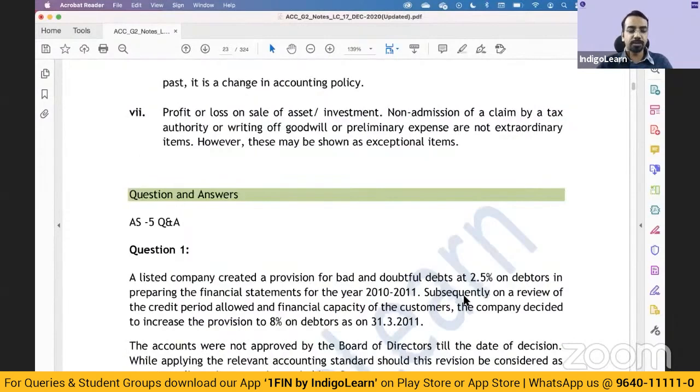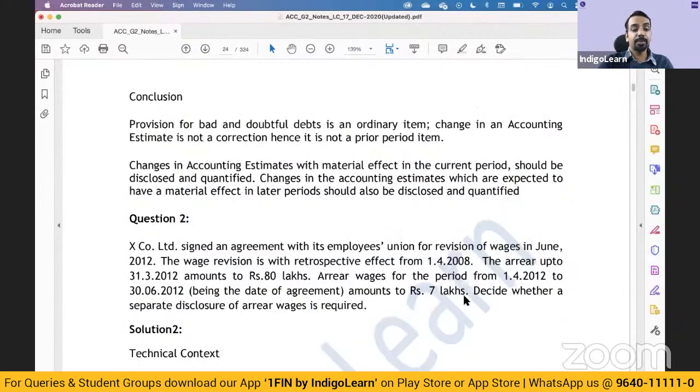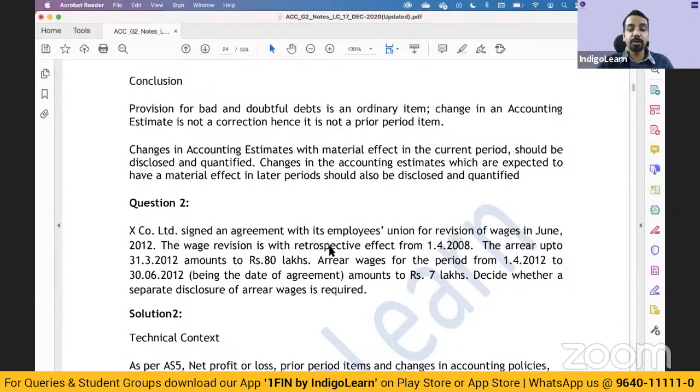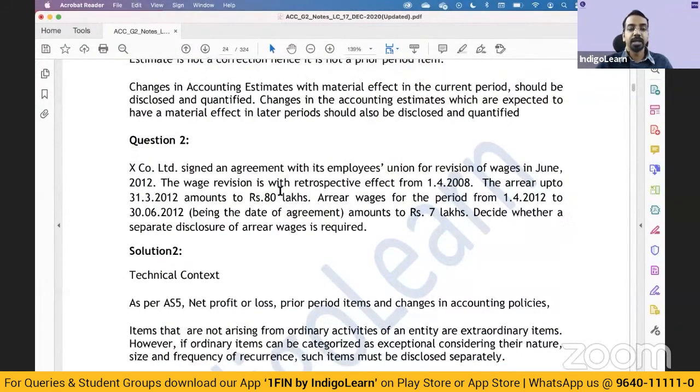Based on the request from one of you, let me just take a couple of questions. Here there is one question. X Company Limited signed an agreement with its employees union for revision of wages in June of year 12. The wage revision is with retrospective effect from 2008. Arrear up to 31st March of 12 amounts to 80 lakhs. Arrear wages for the period 1/4/12 to 30th June amounts to 7 lakhs. Decide whether separate disclosure of arrear of wages is required.